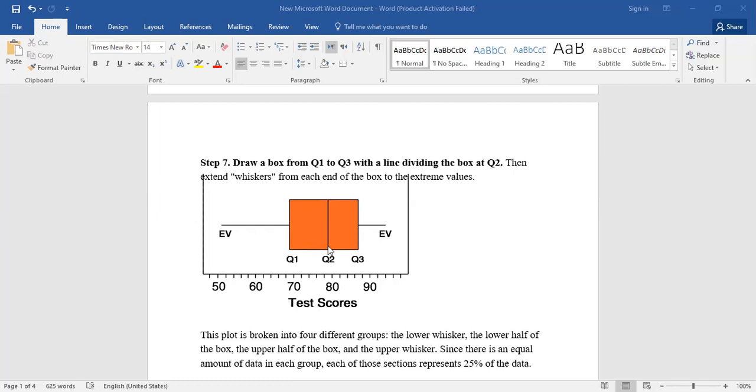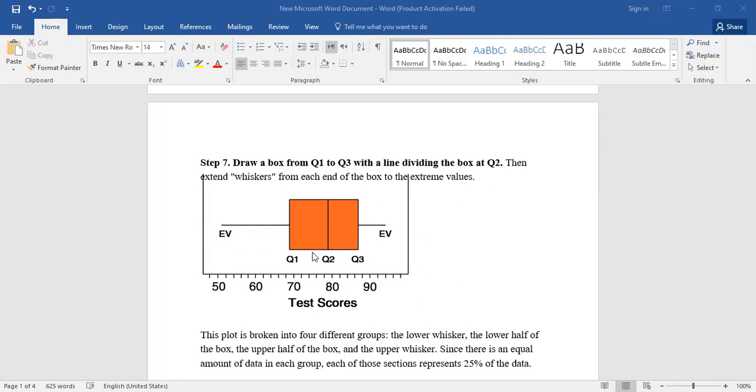So this is called the lower half. After that, we have what? The upper half. What is the upper half of the box? The upper half of the box, this one, between the second quartile and the third quartile. And we have an upper whisker.